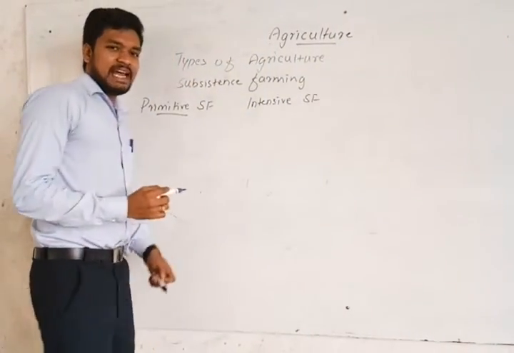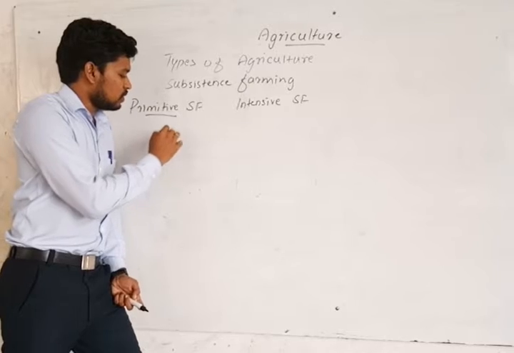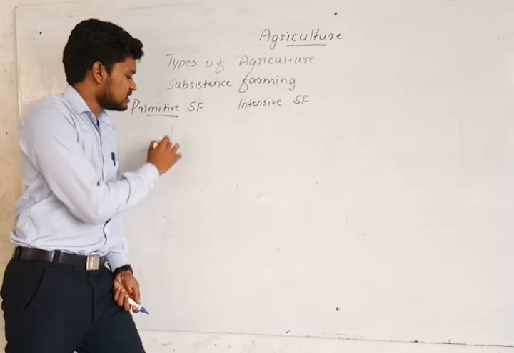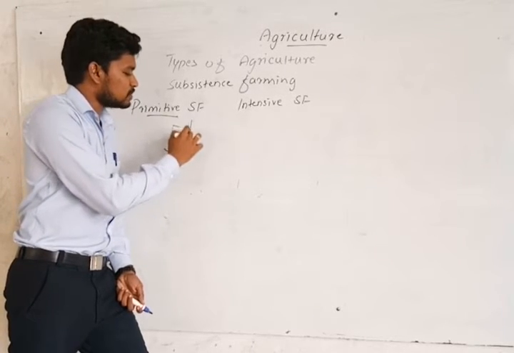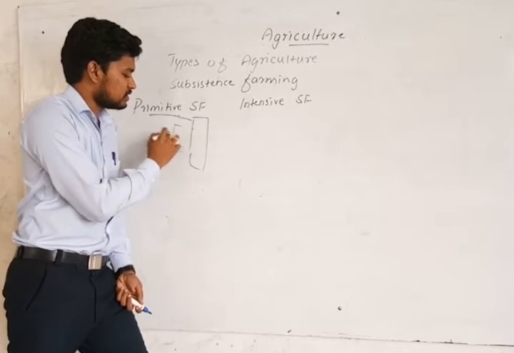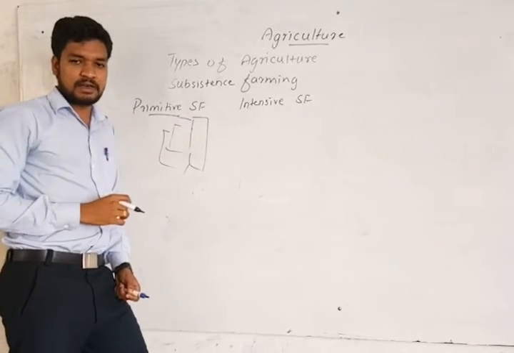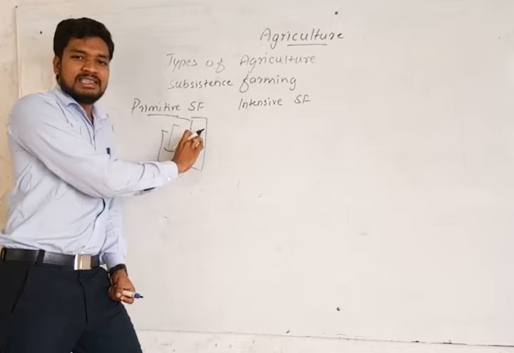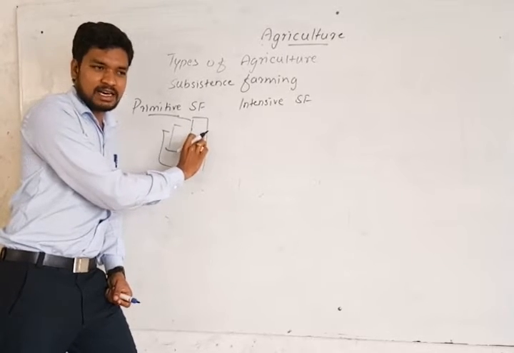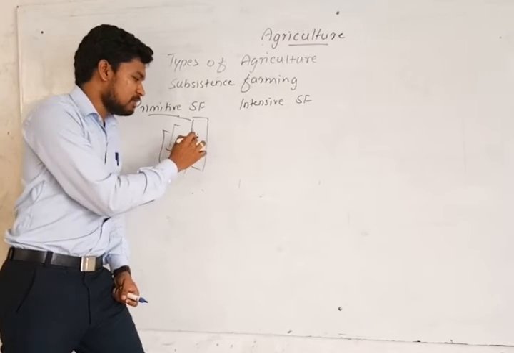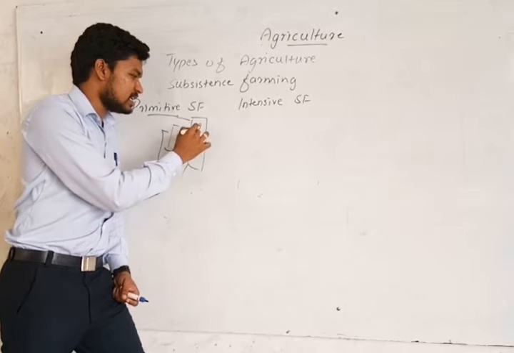Here, the plot of land which they grow on is somewhat small. Since it's a very small plot of agricultural land, the family members act as the laborers.